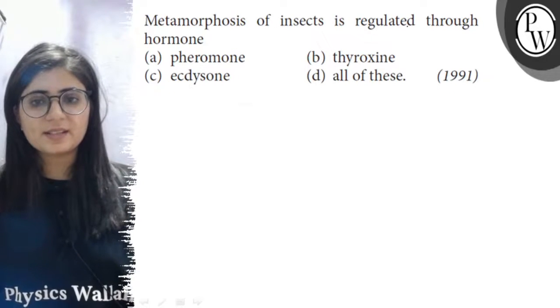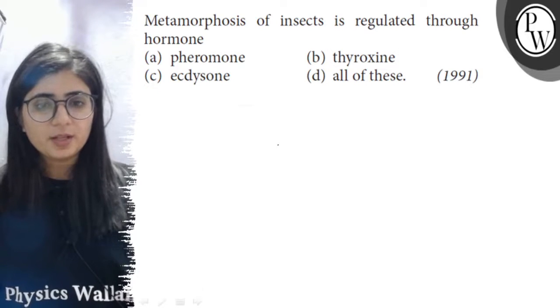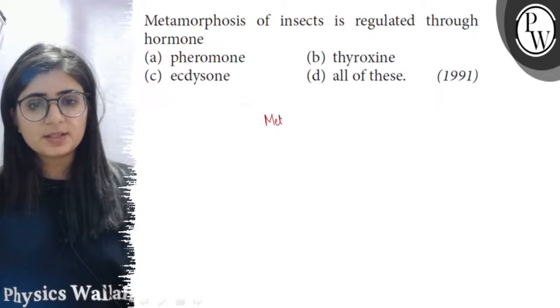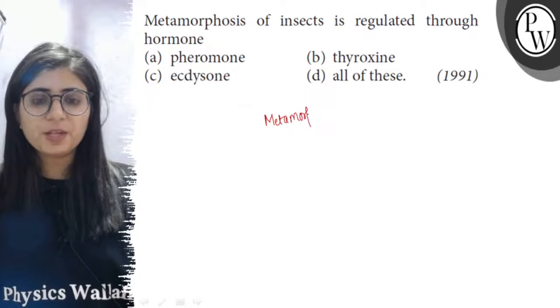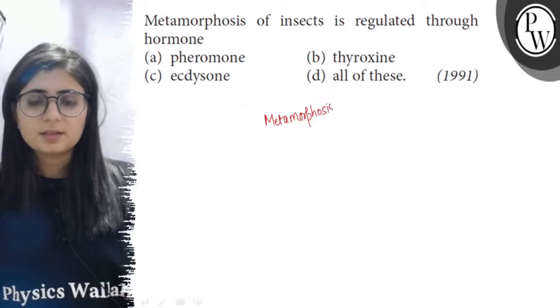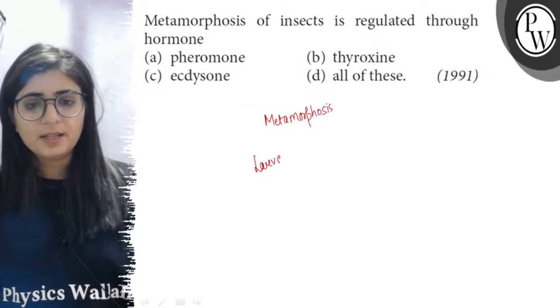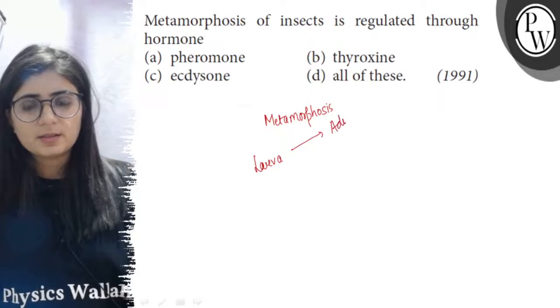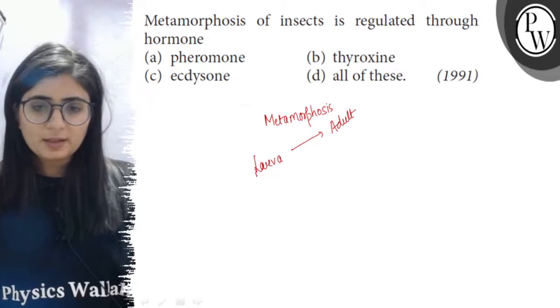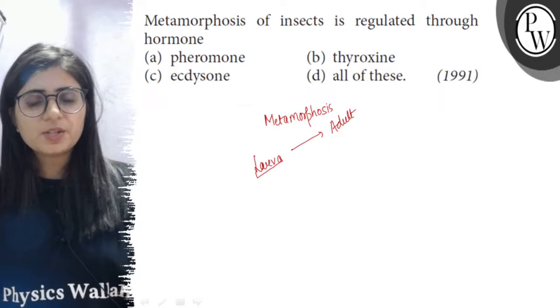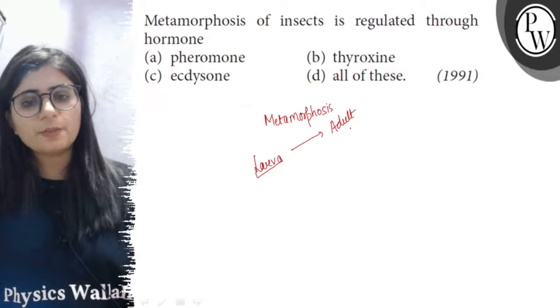Metamorphosis of insects is regulated through hormone. So when we say metamorphosis, it means the transformation of the larva into adult. So when the larva stage is very much different in morphology from the adult.